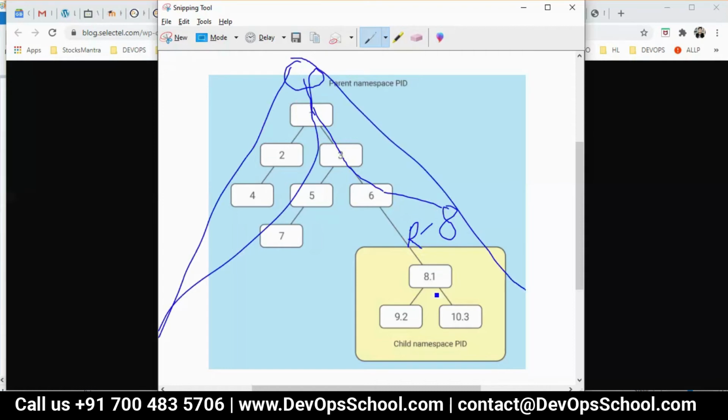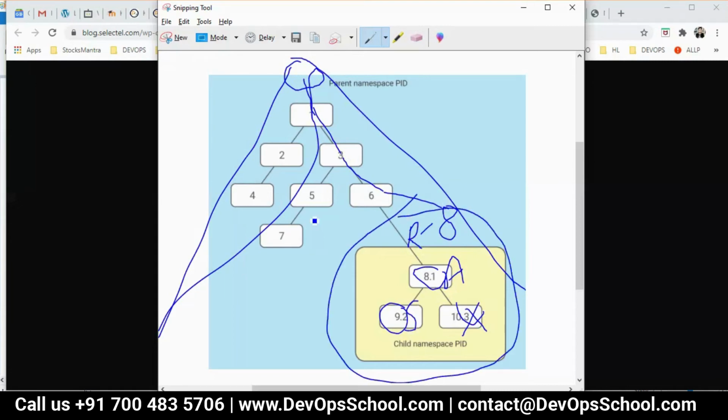Now, if I run Apache shell XYZ, then for that 8.1, 9.2, whatever it is. This is my process. Now I have become a part of someone else's process. So this is the parent namespace PID anatomy that we have.